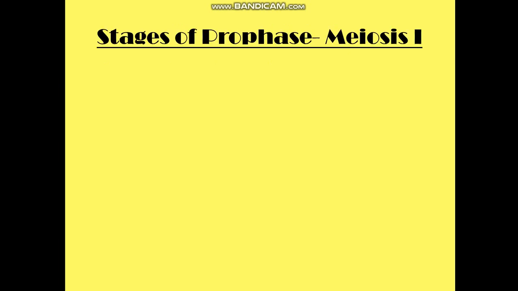Now coming on to the stages of prophase. Although the stages of prophase of meiosis 1 are beyond the scope of the syllabus, you should know a small overview so that you understand briefly what actually happens. We will not go into the detail, but I'll only tell you the names of the stages and what happens.